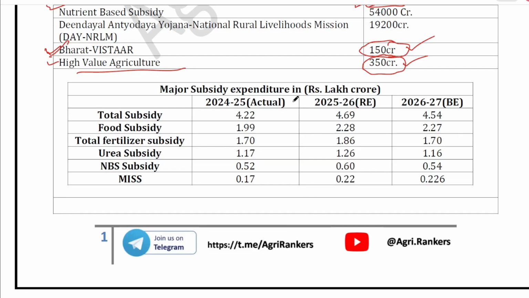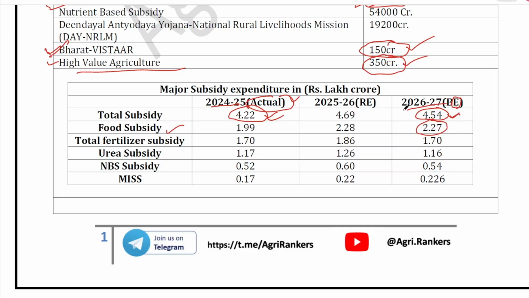So subsidy, there are three datas. One is the actual data. Everything has been calculated for this year, and the actual data is total subsidy is 4.22 lakh crore given by government. For this budget, for this year 26-27, government intends, that's why it is an estimate. Government intends to spend 4.54 lakh crore in the subsidy. Out of 4.54 lakh crore, 2.27 lakh crore will go into food subsidy.